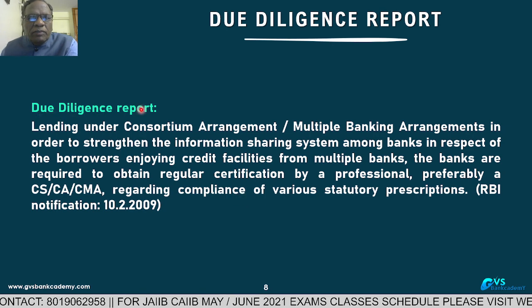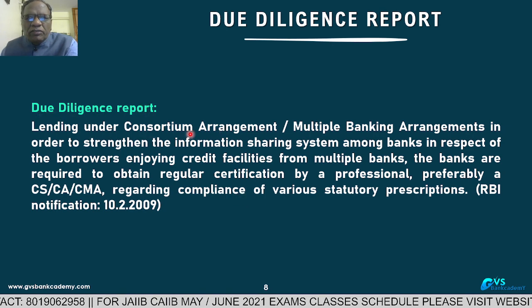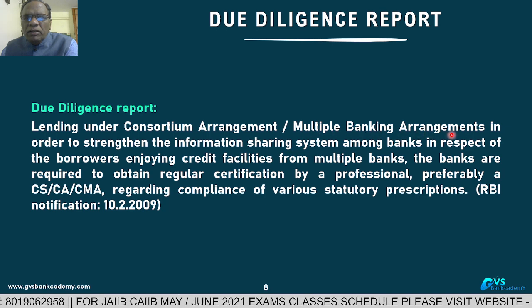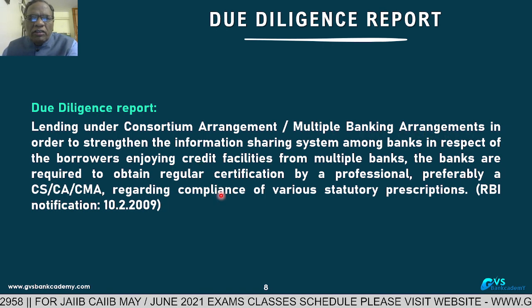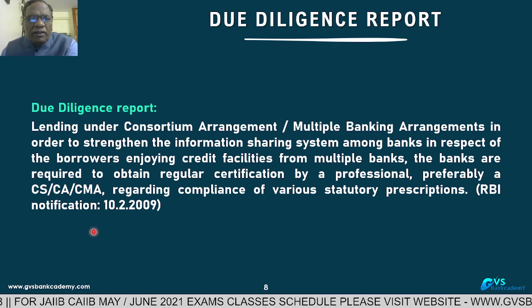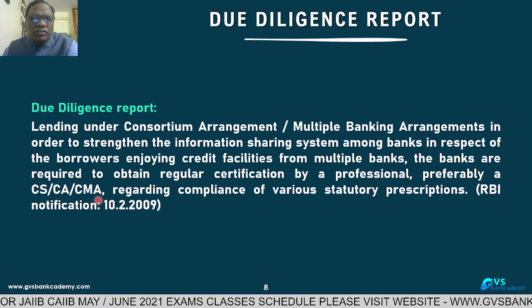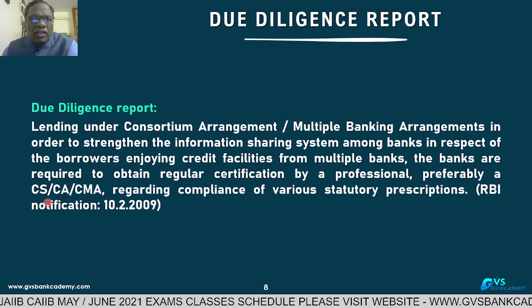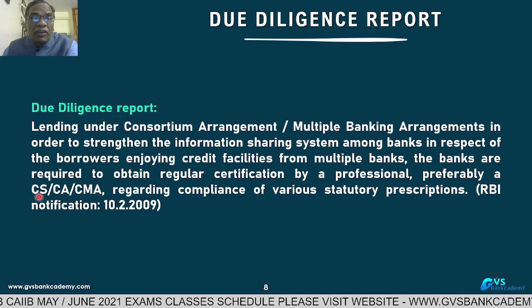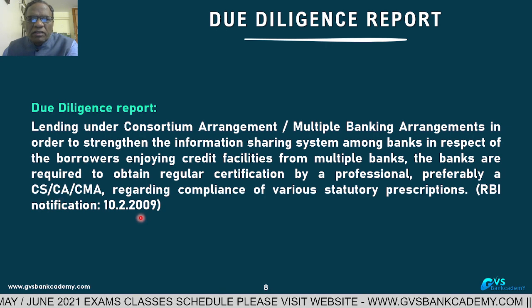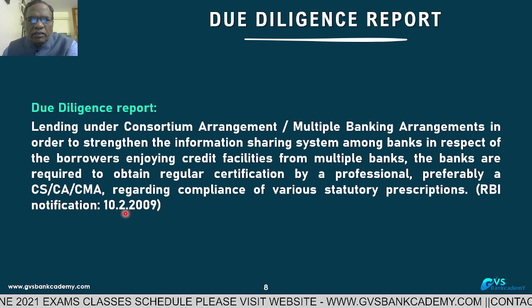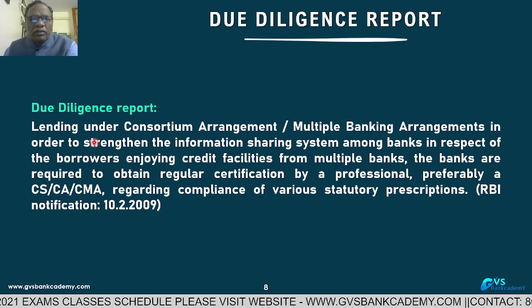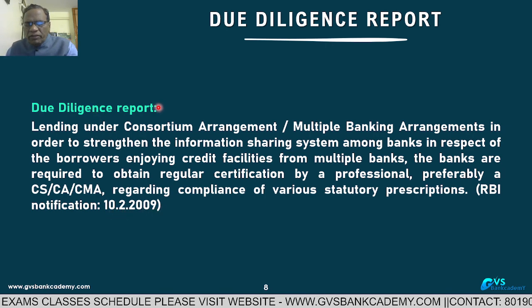So a due diligence report is a must where there is a consortium arrangement or multiple banking arrangement. If any banks are not following and RBI notices this non-sharing of information, RBI will impose a heavy penalty on those banks. This was introduced on 10th February 2009, very old. So this is the due diligence certificate.